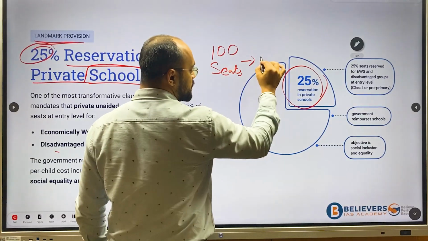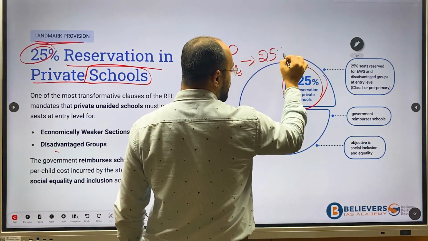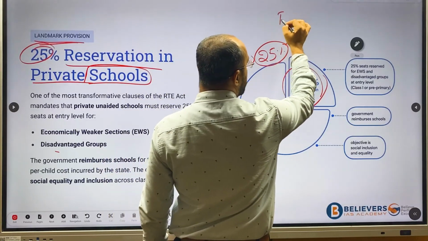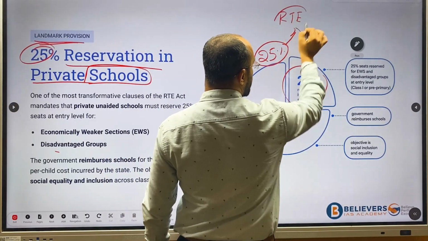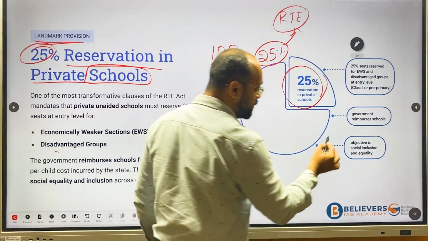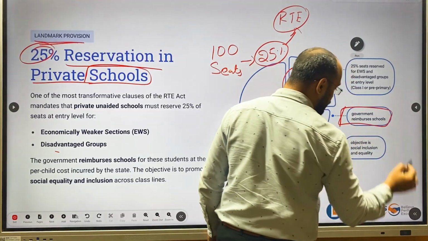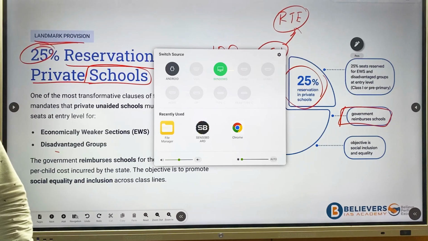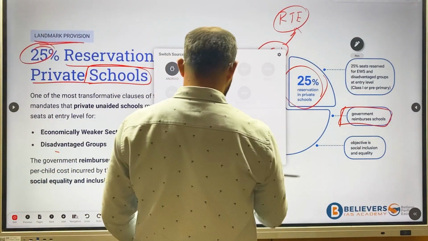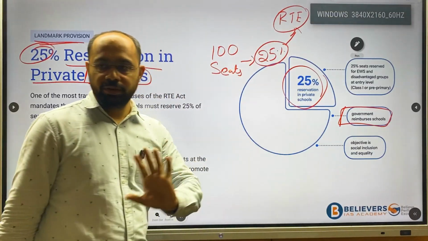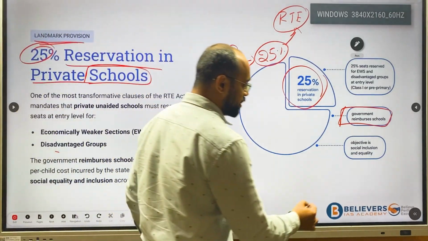In those 100 seats, 25% of the seats have to be given to the poor people who will come under right to education. Now, if poor people are getting admitted, all the money will be reimbursed by the government. The government will provide the admission fees, or whatever fees the private school is charging. The government will pay everything.